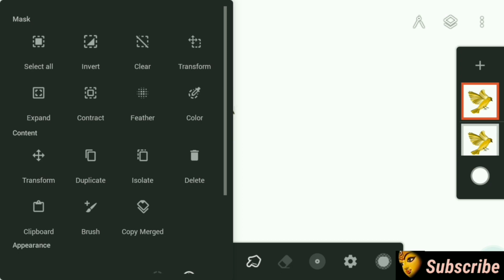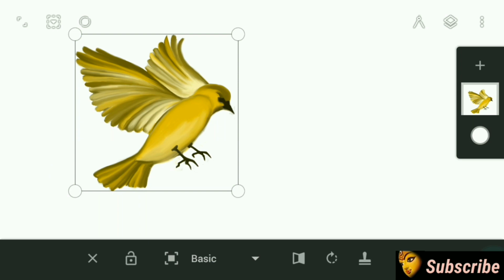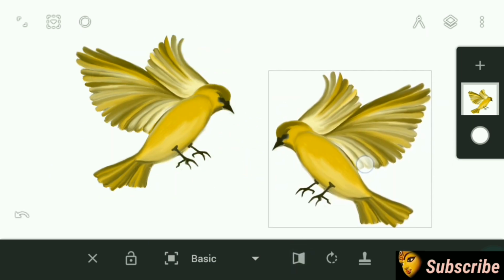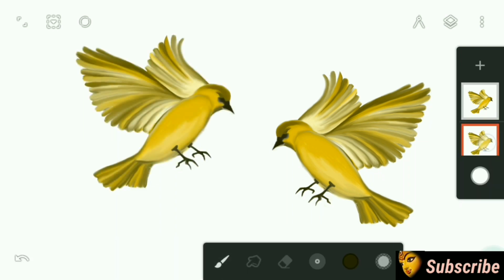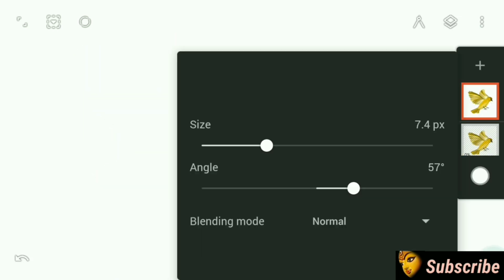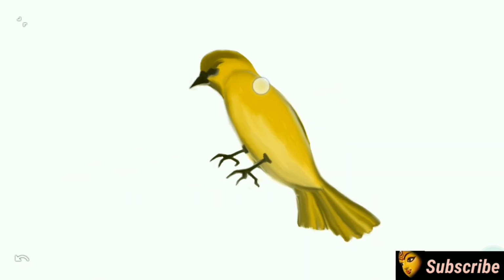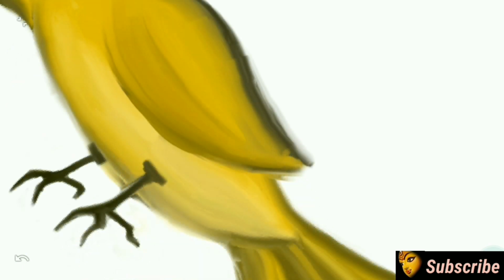Now take the select option and then I will transform the layer. I will just rotate the bird, and as I planned the bird will be sitting on a branch, so I will erase the wings and also the legs, which will be hiding with some flowers or leaves of the branch. Otherwise the technique is same. I will blend the bird wings.